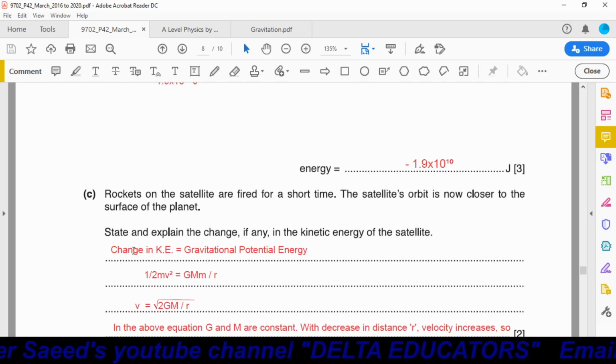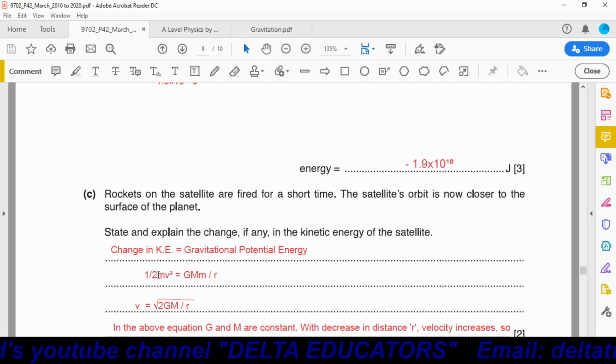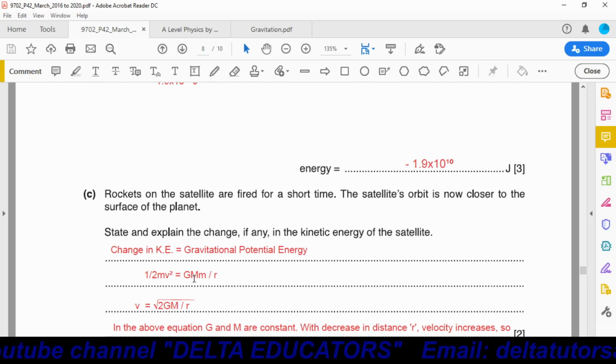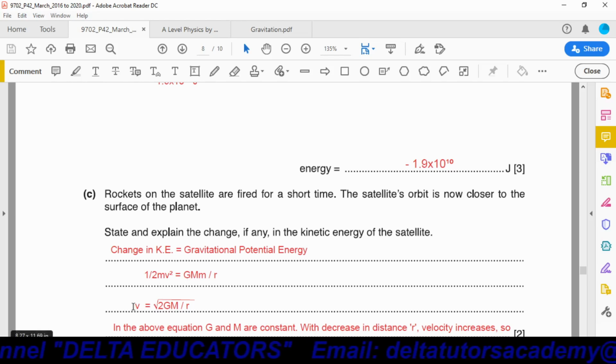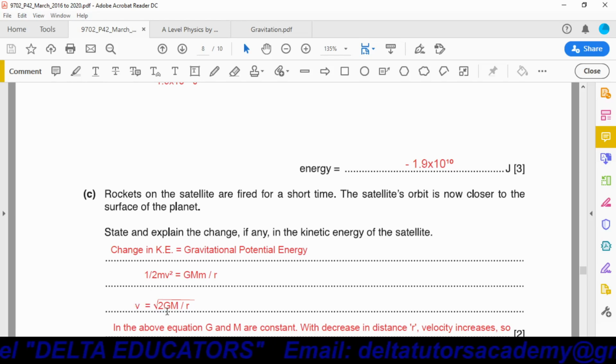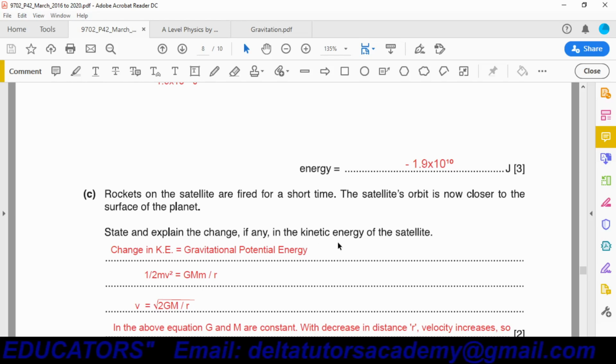So, we can also write change in kinetic energy is equal to change in gravitational potential energy, and formula for the kinetic energy is half mv square, and formula for gravitational potential energy is capital G capital M small m over R. Here this m and m will be cancelled out, and we will get a value for V equal to under root 2GM over R. Okay, why have we done this? We have to find out whether kinetic energy is increasing or decreasing.